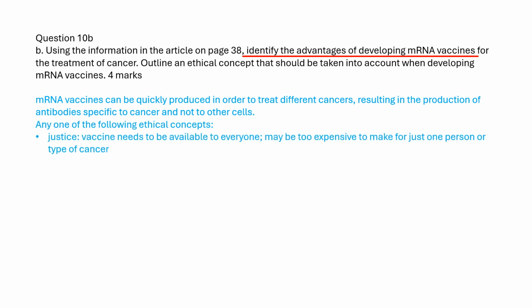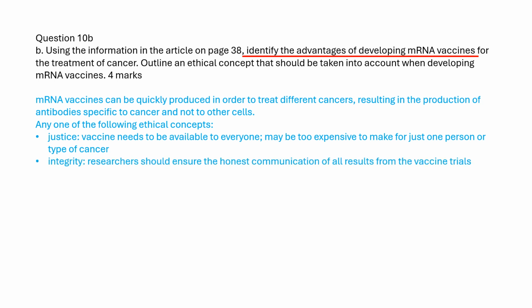Any one of the following ethical concepts. Justice, vaccine needs to be available to everyone and may be too expensive to make for just one person or type of cancer. Integrity, researchers should ensure the honest communication of all results from the vaccine trials.